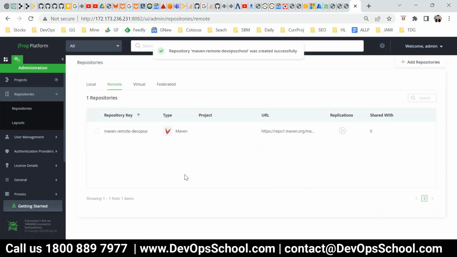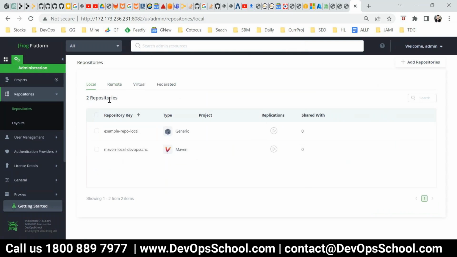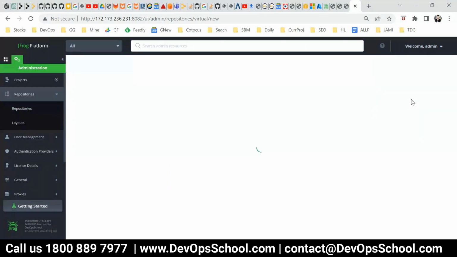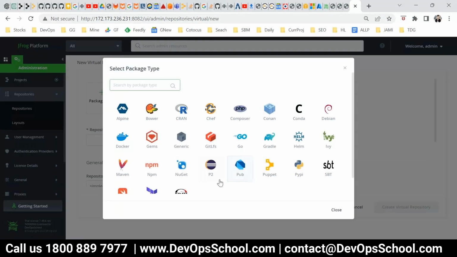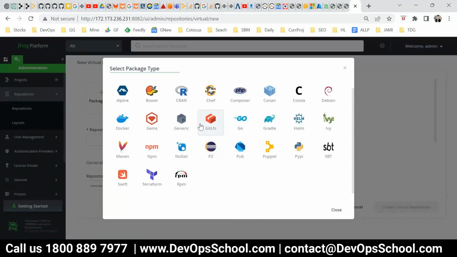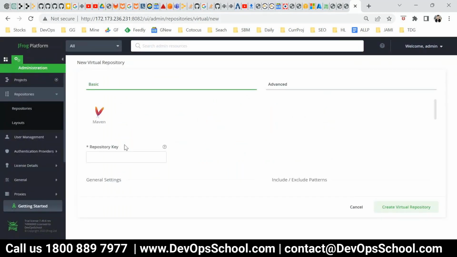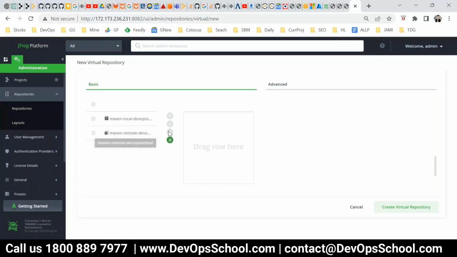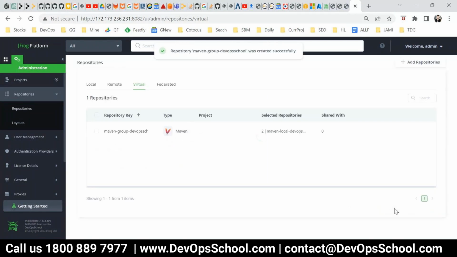So I have two repositories now. One is local, which is here. One is remote. Now finally I'll create one virtual. So go and create a virtual repository. Virtual, again the type is Maven. So where's Maven? Here. And now in this I'll make it a group and name it group. Now a group requires some repositories to be added, right? So here I'm adding local and remote. That's all. So I created three repositories for this.